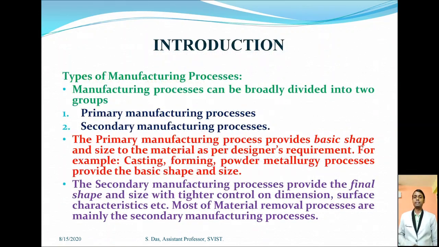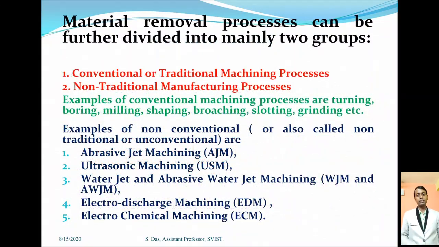This manufacturing process is categorized in two parts. One is the primary manufacturing process, another is the secondary manufacturing process. In the primary manufacturing process, the normal casting process, joining process, welding process, forming process, etc. are involved. In the secondary manufacturing process, material removal is the main concern. The secondary manufacturing process is also categorized in two parts: one is the conventional machining process and another is the non-conventional or non-traditional machining process.